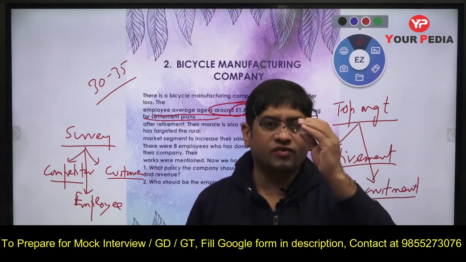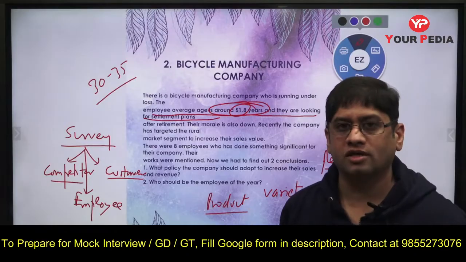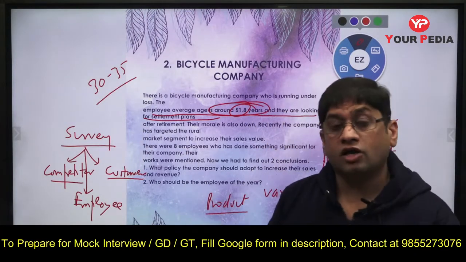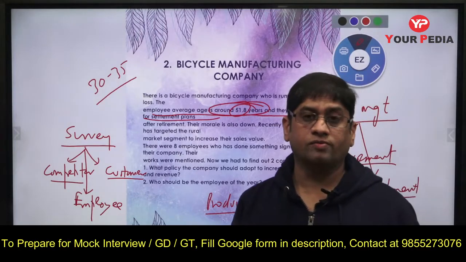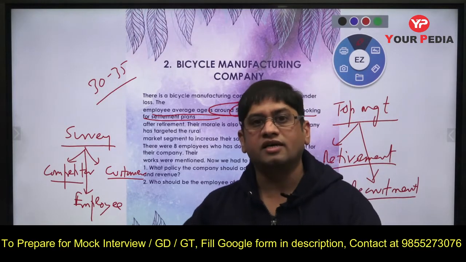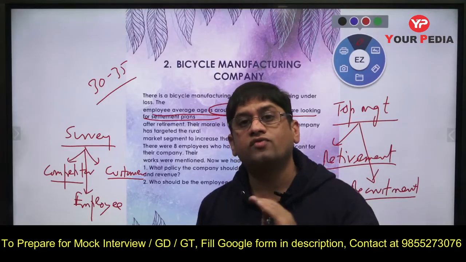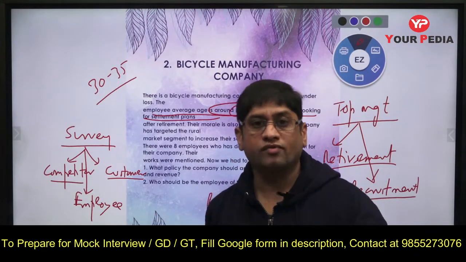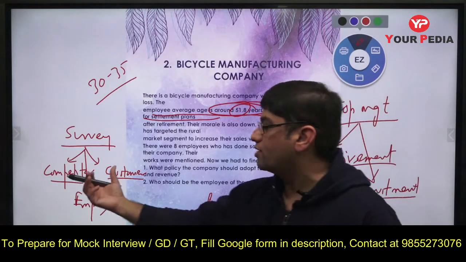You need to see where you are selling, what the customer requires there. Maybe they want a very simple cycle for going to school, or maybe some people require a cycle to burn their calories, fancy kinds of cycles with gears and all. So you need to think of different varieties of products, something like automobile companies do. But that will be made only after the survey.